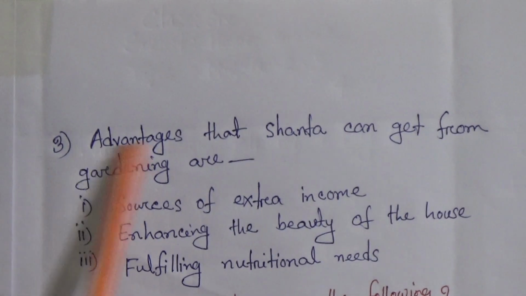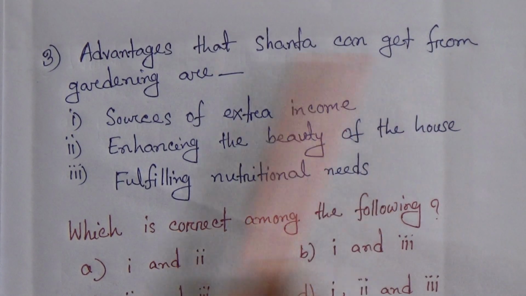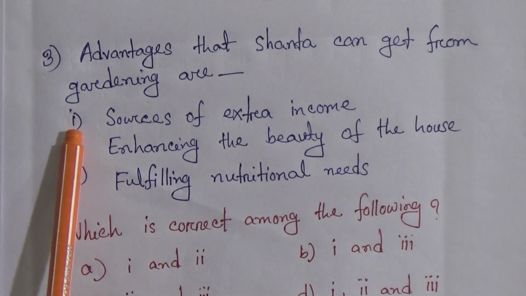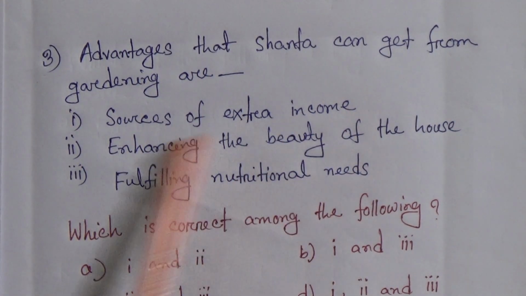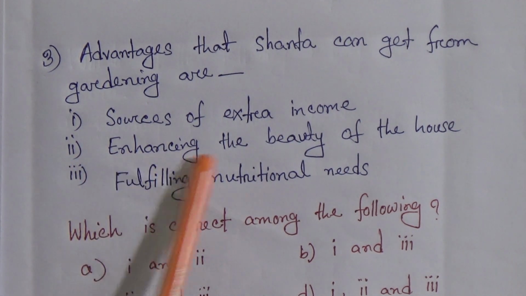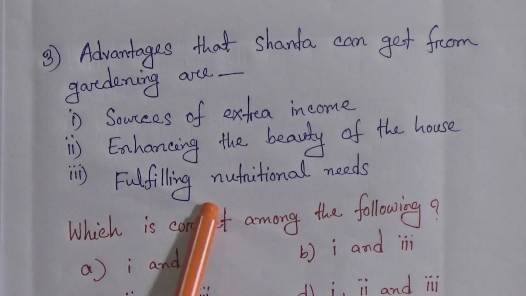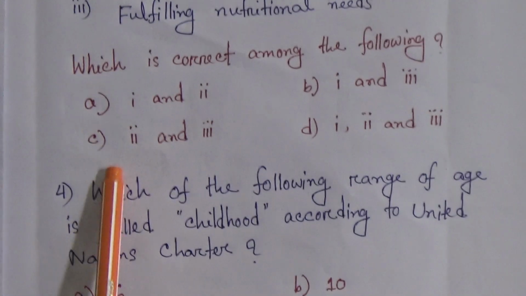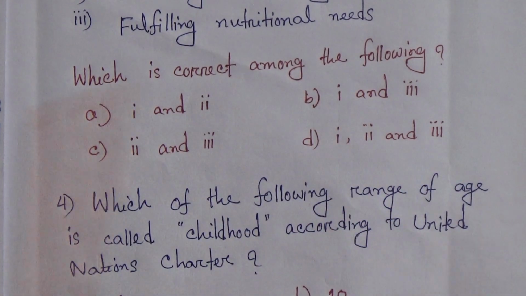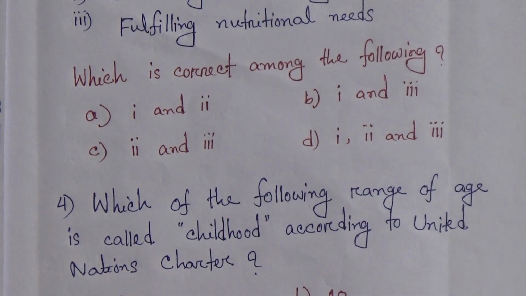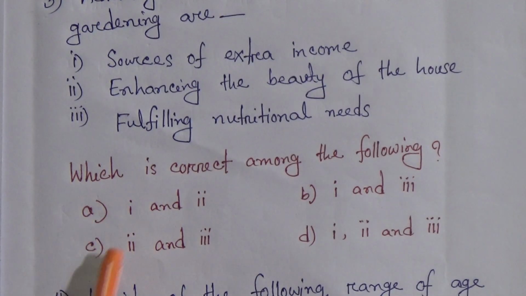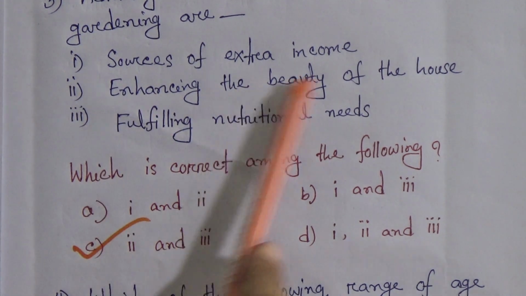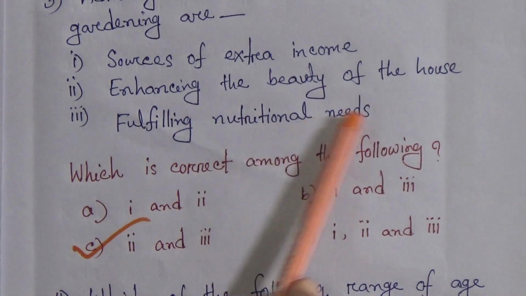Number 3. Advantages that Shanta can get from gardening are: Number 1, sources of extra income. Number 2, enhancing the beauty of the house. Number 3, fulfilling nutritional needs. Which is correct among the following? 1 and 2, 1 and 3, 2 and 3, 1, 2 and 3. From this passage, we know that number C will be the correct answer, 2 and 3. That means enhancing the beauty of the house and fulfilling nutritional needs.